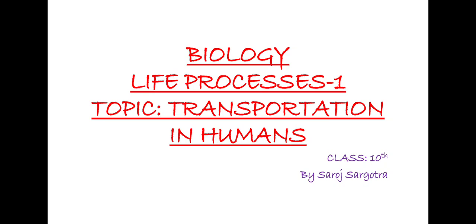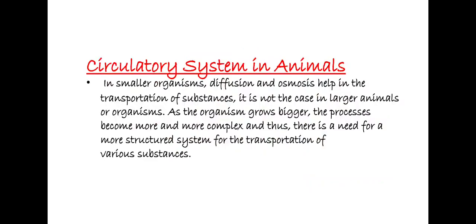As in the last PPT, we have discussed transportation in plants, where we studied the transportation of material throughout the plant's body. But today we will be discussing transportation in animals, that is, how transportation of different substances and materials takes place within an animal's body. Fine. So let us start with the circulatory system in animals.